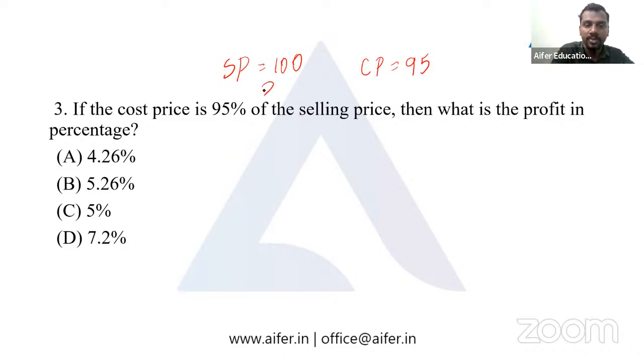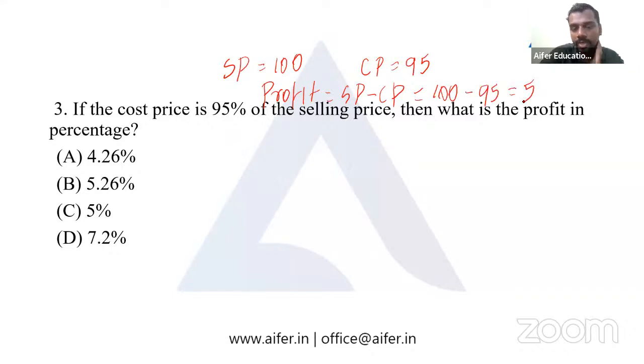We know profit is equal to selling price minus cost price, that is equal to 100 minus 95, that is equal to 5.